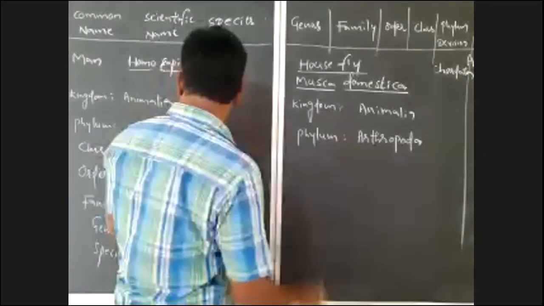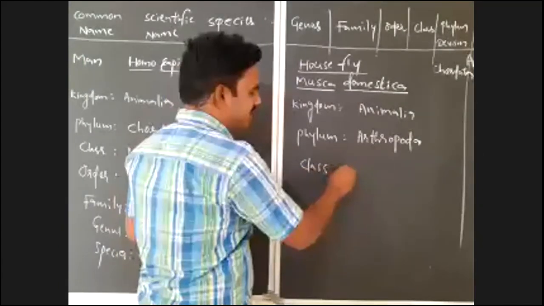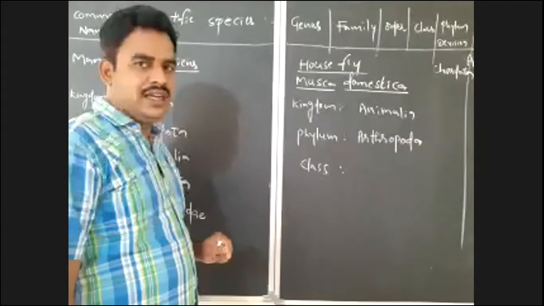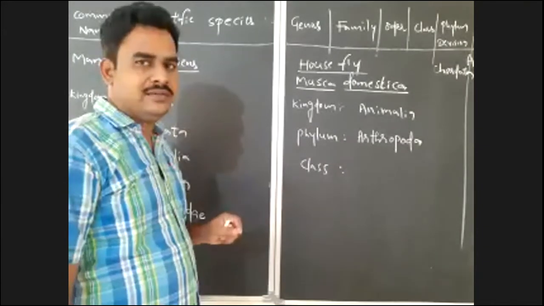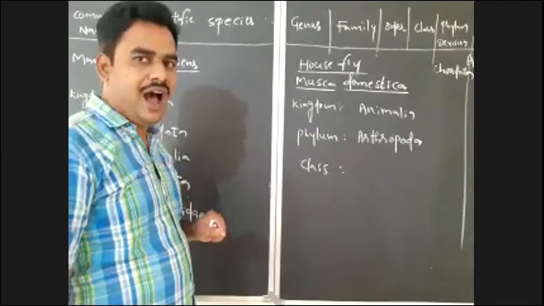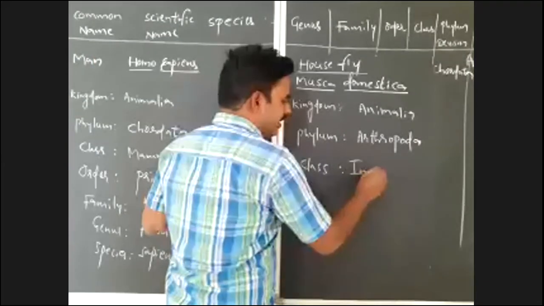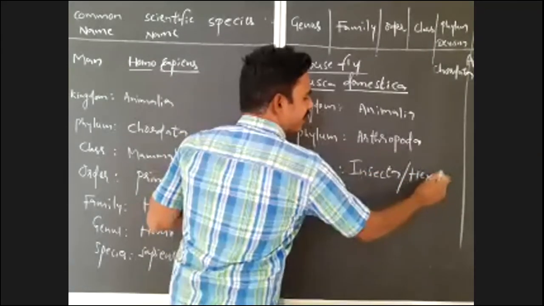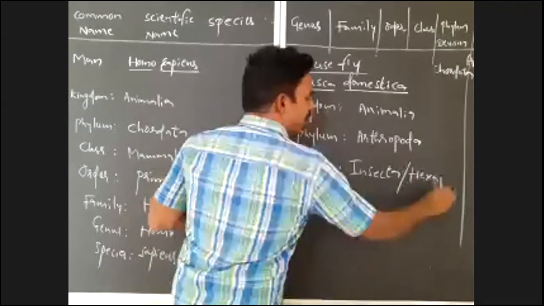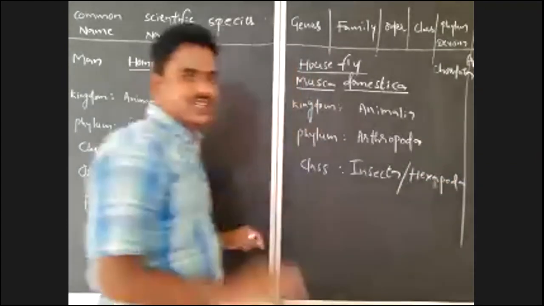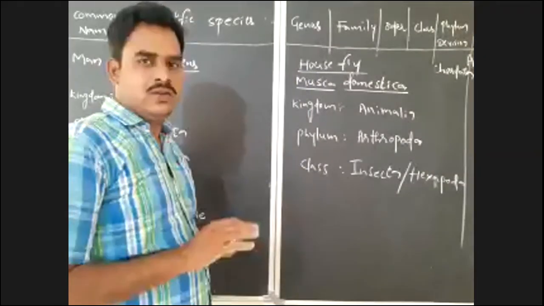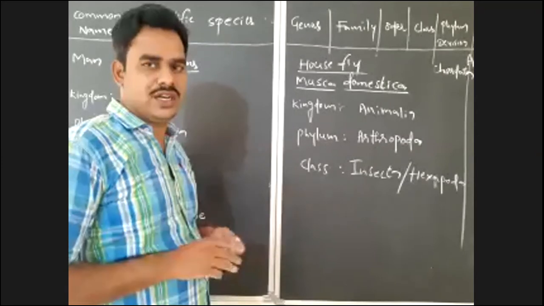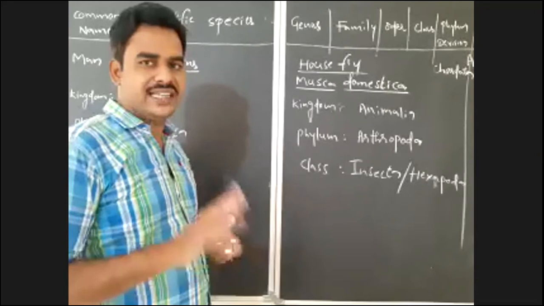And after that, what is the class? Already I said, Insecta. It belongs to the largest class in kingdom Animalia. In kingdom Animalia, the largest phylum is Arthropoda, and the largest class is Insecta or Hexapoda. It belongs to class Insecta or Hexapoda based on the number of appendages. How many appendages, or how many legs? For your convenience, I am giving the word legs. So how many legs are there in this animal? 6, or 3 pairs. Hexapoda. Hexa means 6.